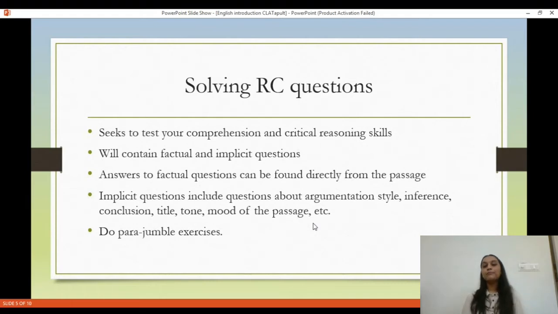Such questions. While practicing reading comprehension, you also need to look at parajumble exercises. What happens here is that you'll be given a couple of sentences and you have to arrange them as a coherent passage, as a coherent paragraph.